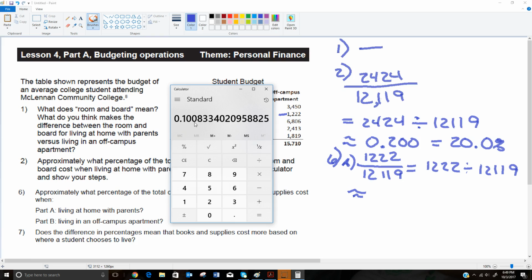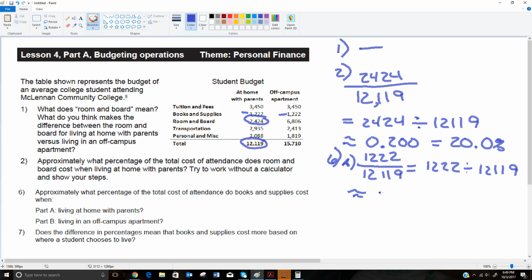So 0.10083 is closer to 0.101 than it is to 0.100. So this spot is where I'm rounding to. I look to the right, that's an 8, so I rounded up. So 0.101, which is 10.1%.